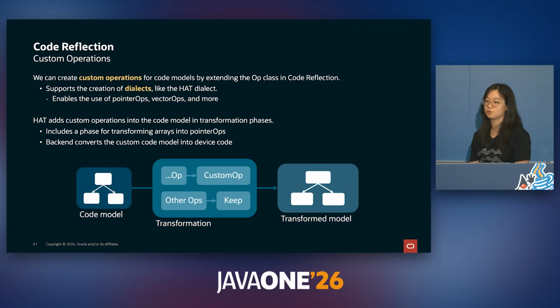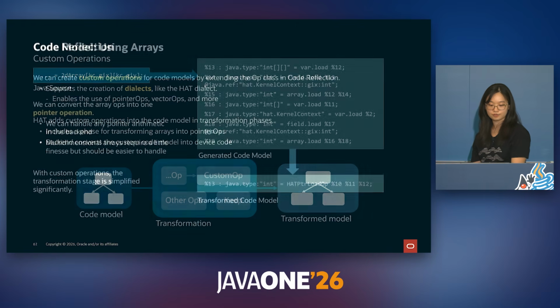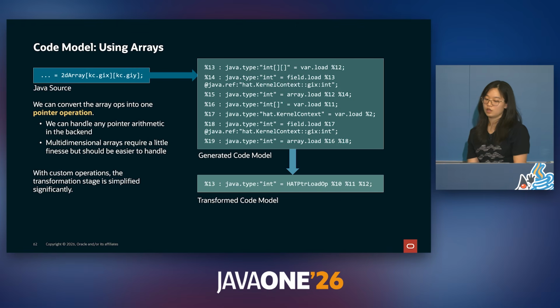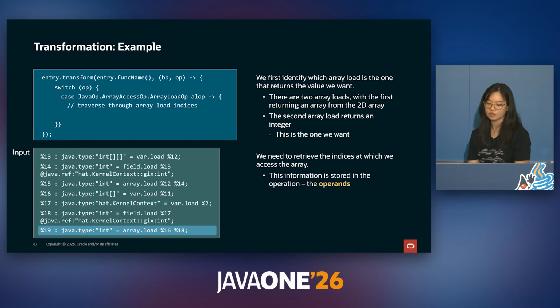Currently, we have different phases to support different parts of the dialect, such as a phase to handle array views, and the backend then consumes this custom code model and then generates the device code. With custom ops, we can convert the array-related operations into one pointer operation, and the transformation stage is therefore simplified significantly. If we were to try transforming this 2D array code into just one pointer operation, we need to examine the code model for the root of this array load. This is the operation that contains all of the access information that we need.